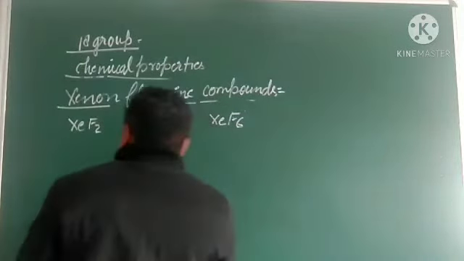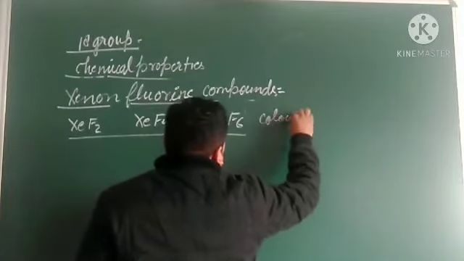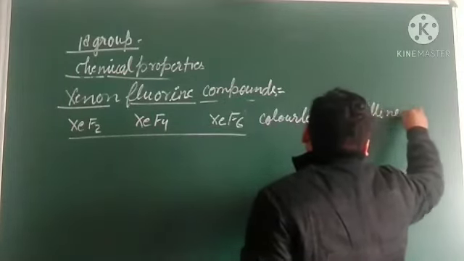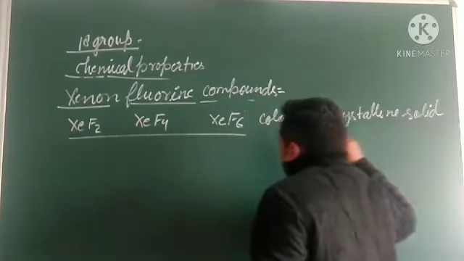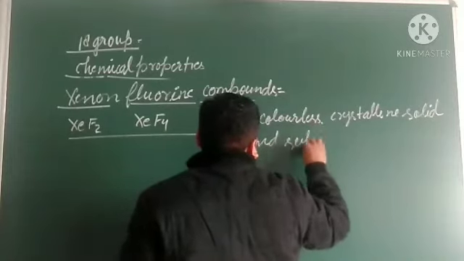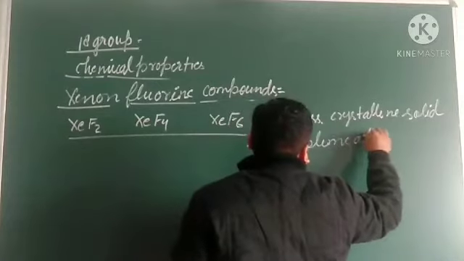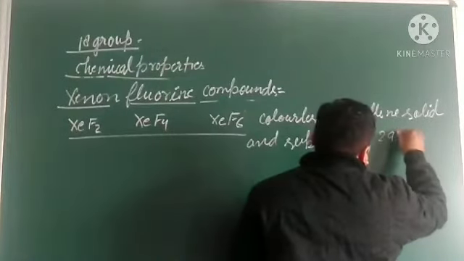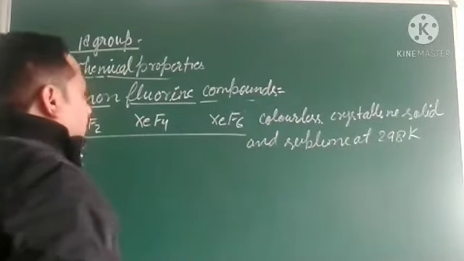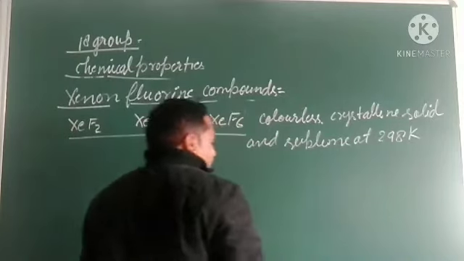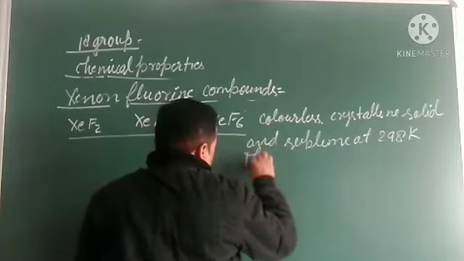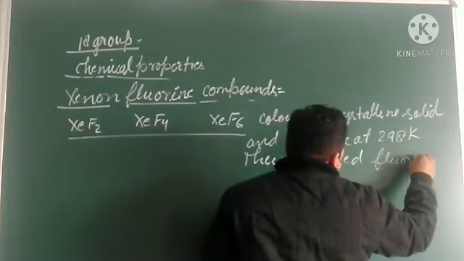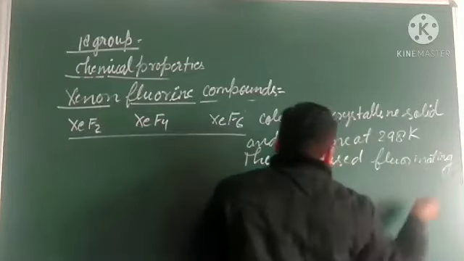Here we will see they are colorless, crystalline solids, and they sublime at 298 K. And they are used as fluorinating agents.